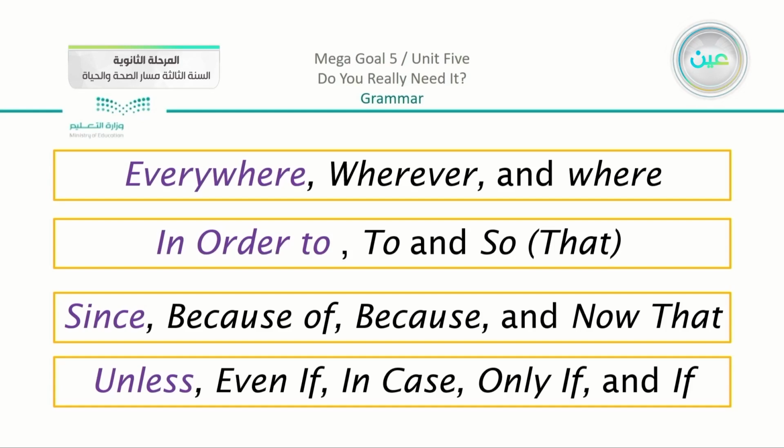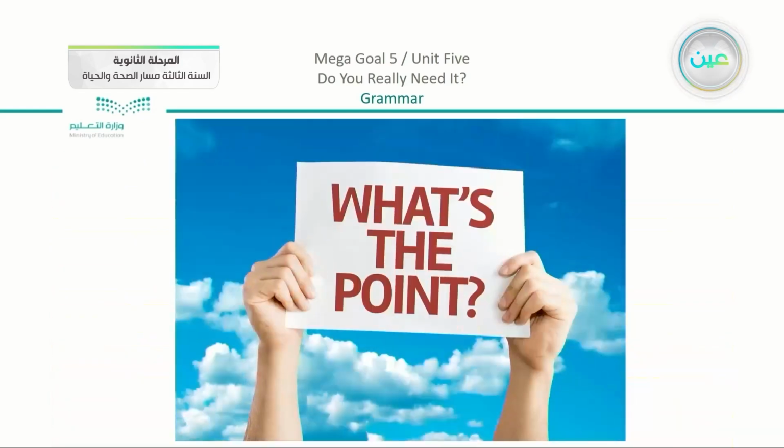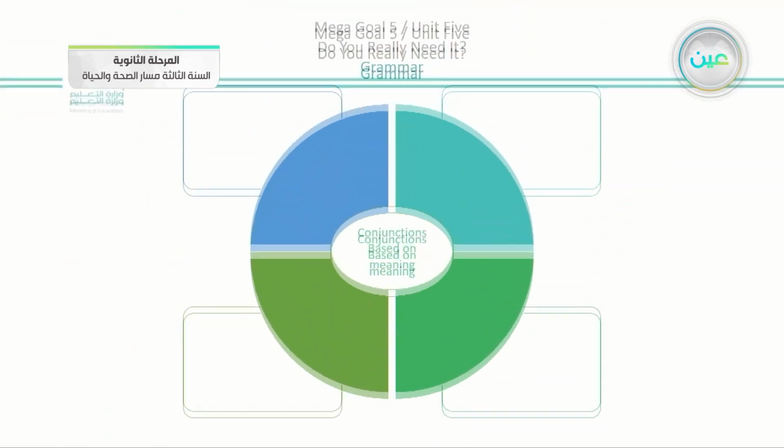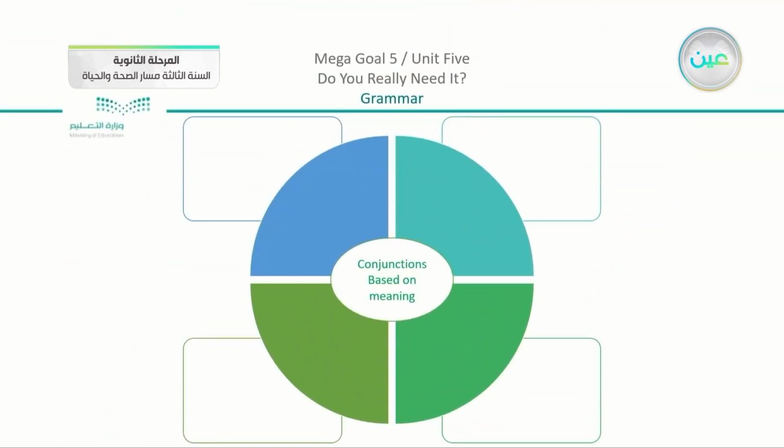Now the 4 examples are the words that you can see in the purple are the words that we use in the sentences, but there are similar words that can be used and have the same idea. Now what's the point? I want to see why do I divide them into 4 parts. I do know that they are all conjunctions. They are all used in adverb clauses, but what is the point of using them? Now we're going to start seeing them one by one using this graph here.